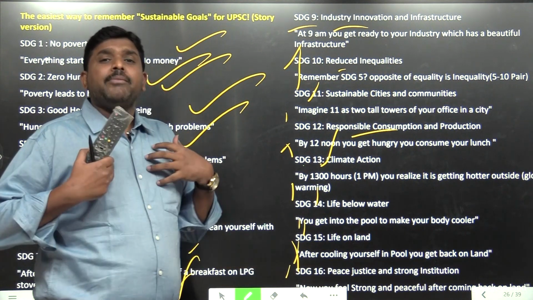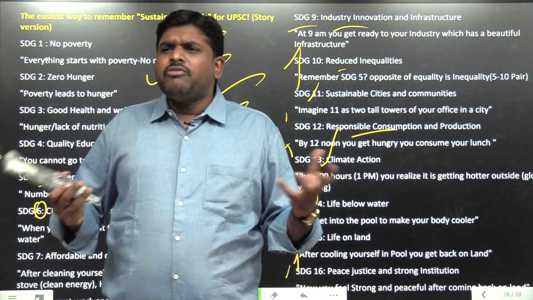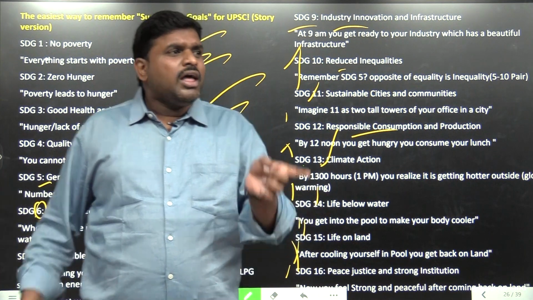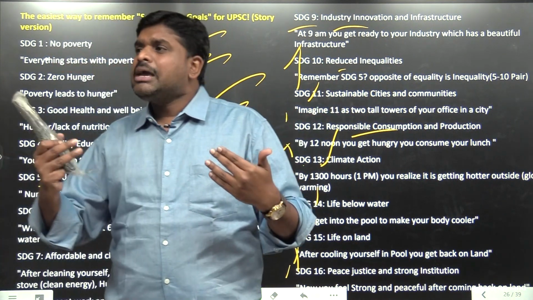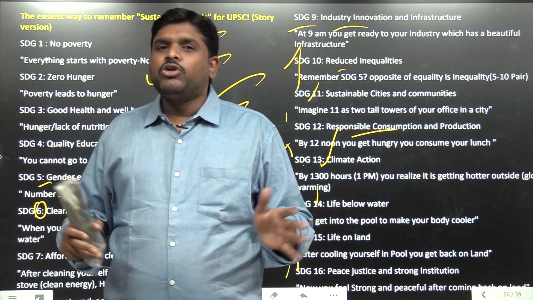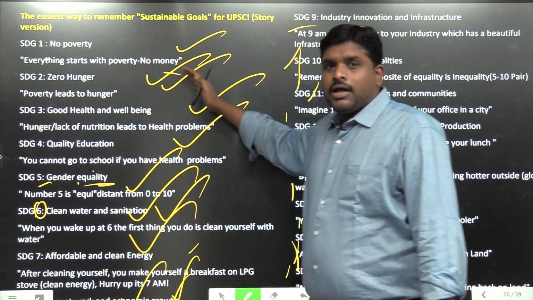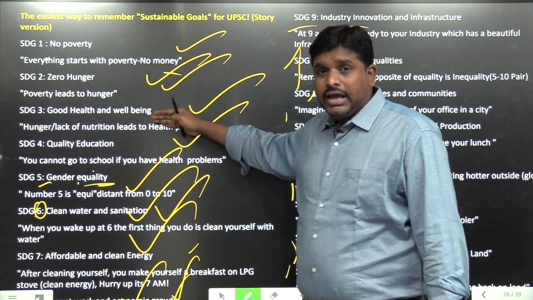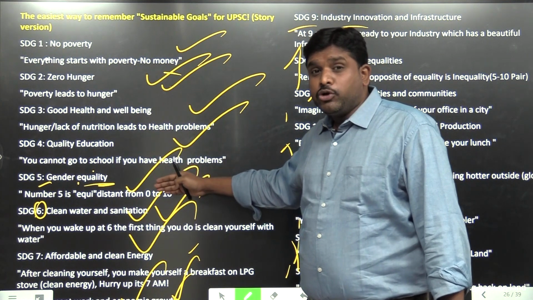Then 17, what? When I am at peace, when I am happy, then what will I think about? I will think about partnership. I will think about international peace. In that way we have to remember. So poverty, hunger, good health, education, reduced inequalities.